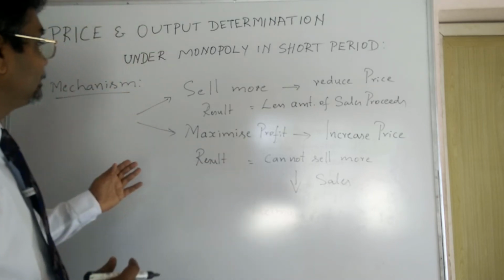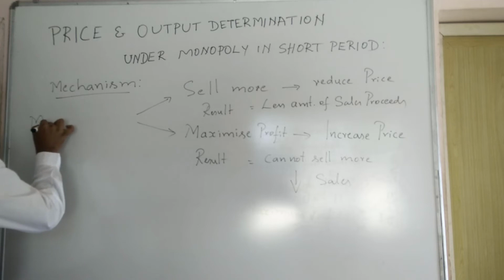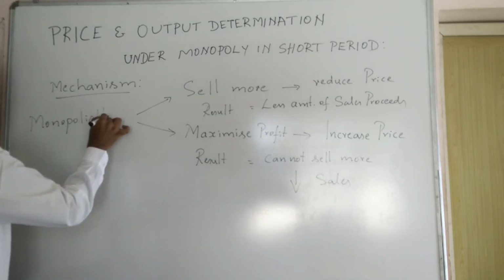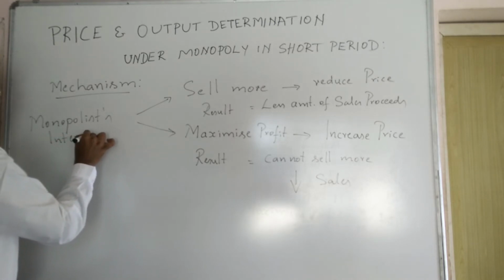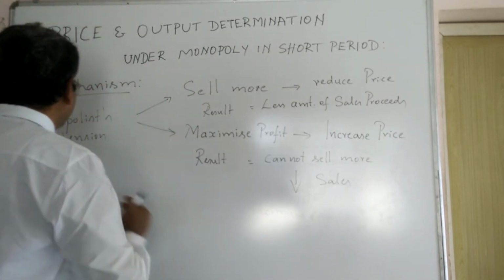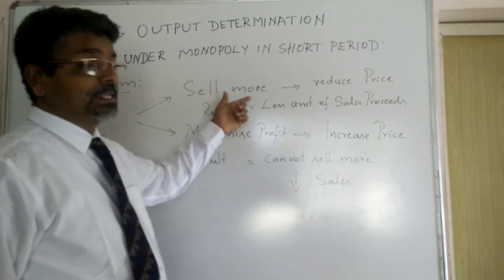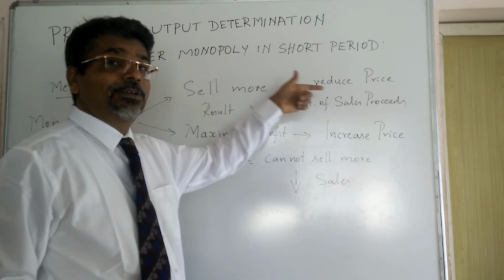So look at the intention of the monopolist here. If his intention is to sell more, definitely he is going to reduce the price.